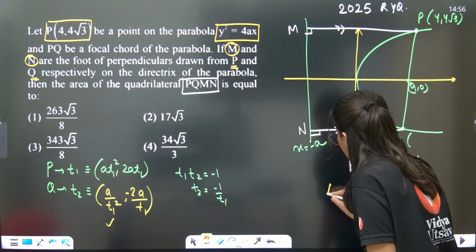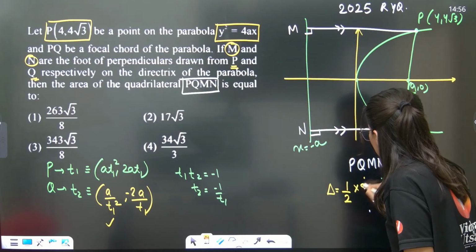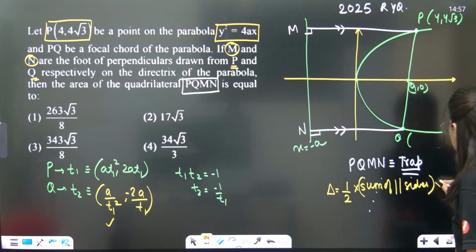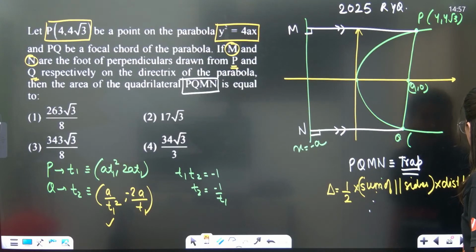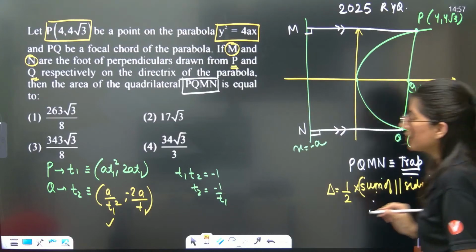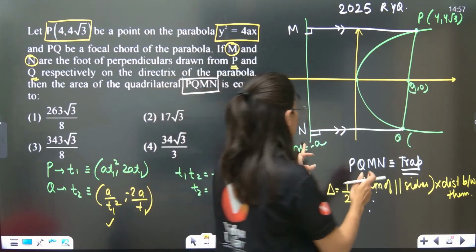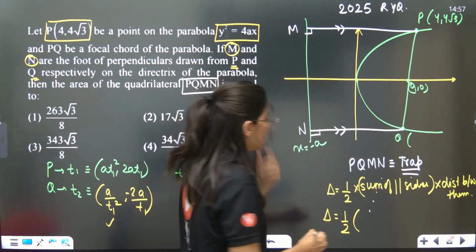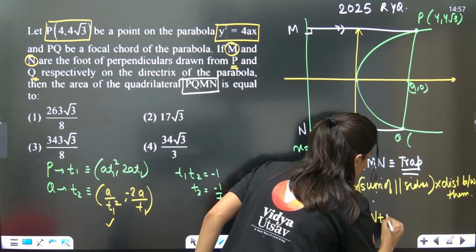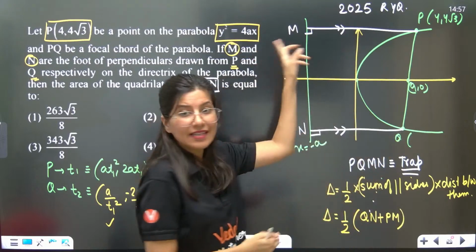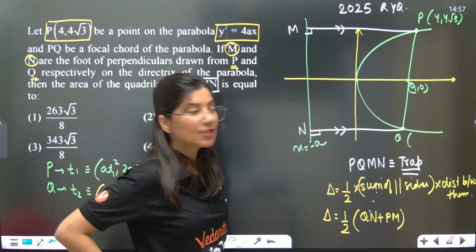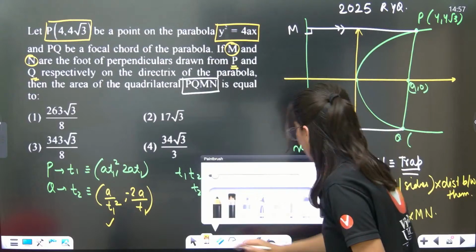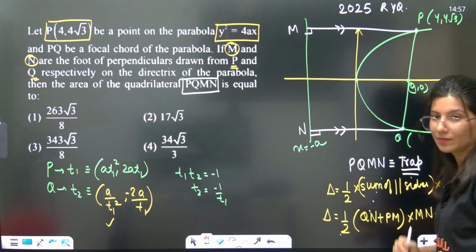So area of trapezium, anybody? Half into sum of parallel sides into distance between them. So what do we want? First of all, understand, I want the sum of parallel sides. So delta will be half times the sum of parallel sides, QN plus PM. Right or wrong? Now the distance between the parallel sides will be MN, into MN. So now understand what I want: I want this distance QN.